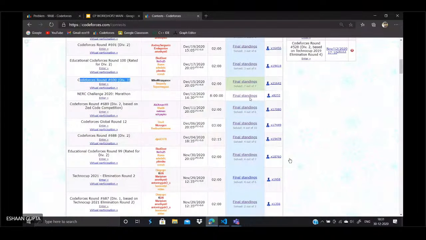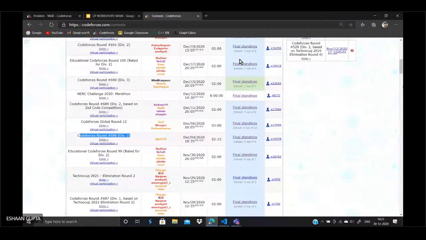Then here is an example of the Codeforces Global Round. It was organized on December 6, and this is a Division 2 round, only a Division 2 round. There was no Division 1, and so this was rated till 2100. You will get more acquainted with this once you begin practicing.